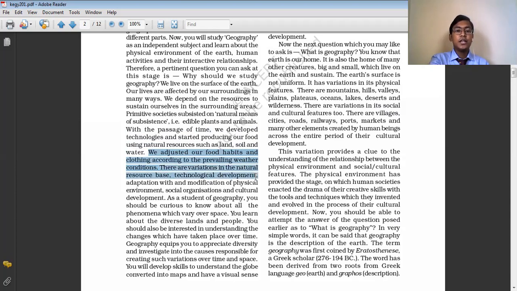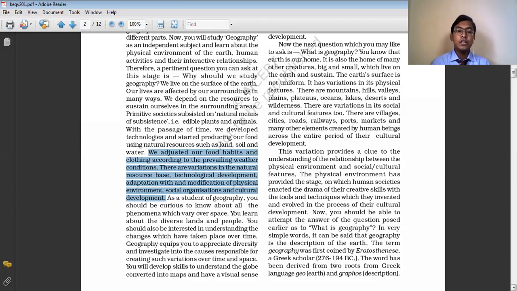There are variations in the natural resource base, technological development, adaptation with and modification of the physical environment, social organizations, and cultural development. Every particular region does not provide the same types of resources. There is also variation in technological development, and we human beings have adapted in different ways according to different geological and geographical conditions.